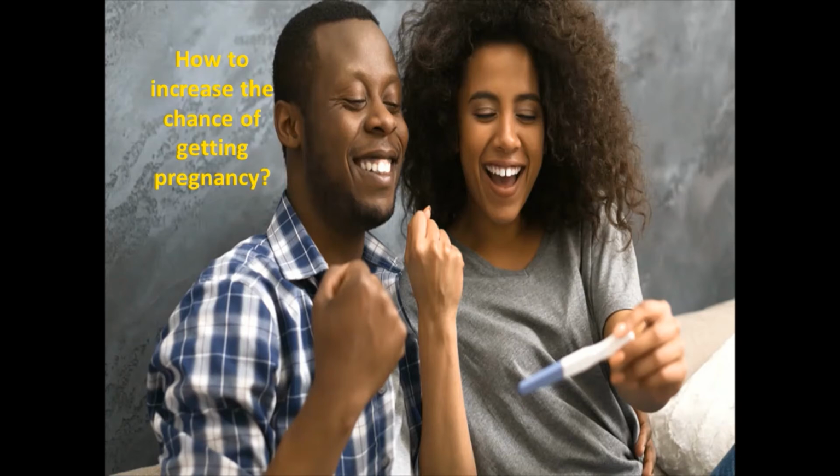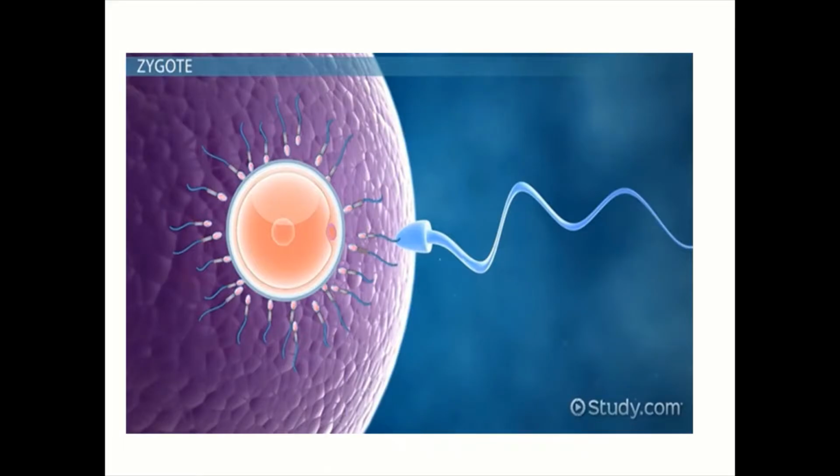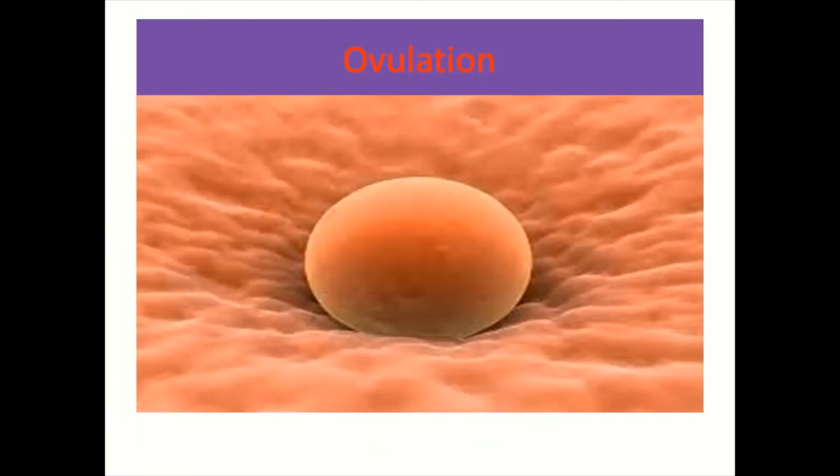Hello, today I will try to discuss how to increase the chance of pregnancy among couples, that means husband and wife. For pregnancy to occur, a woman should produce an egg and release it monthly, and should have sexual activity with her husband, and sperm should enter the female reproductive system, so fertilization will occur.